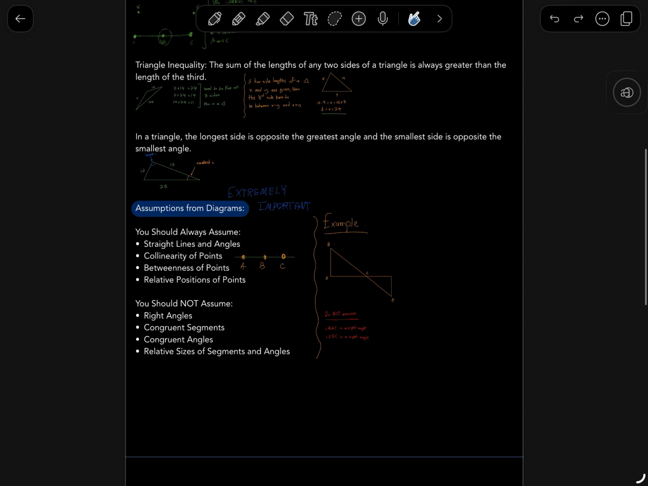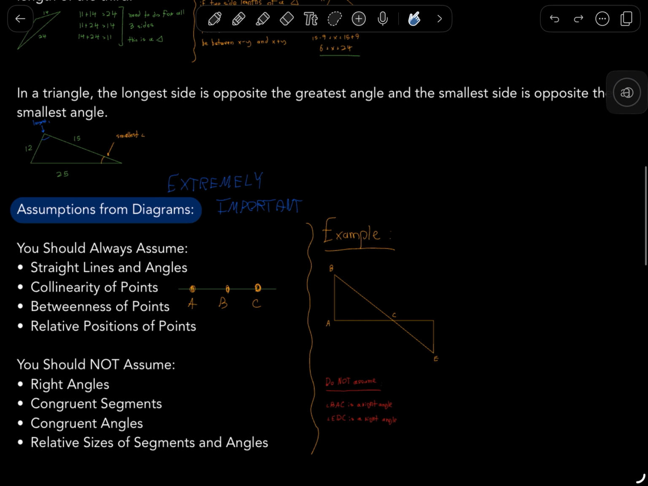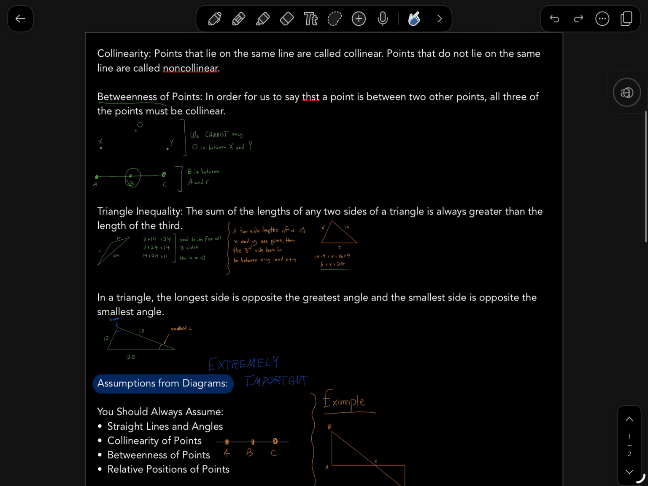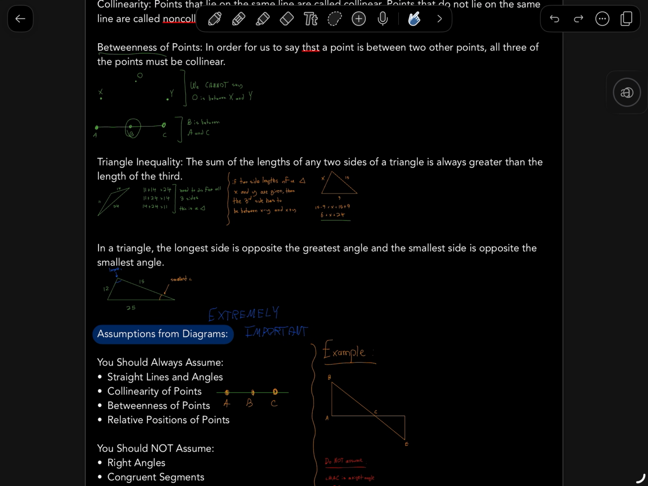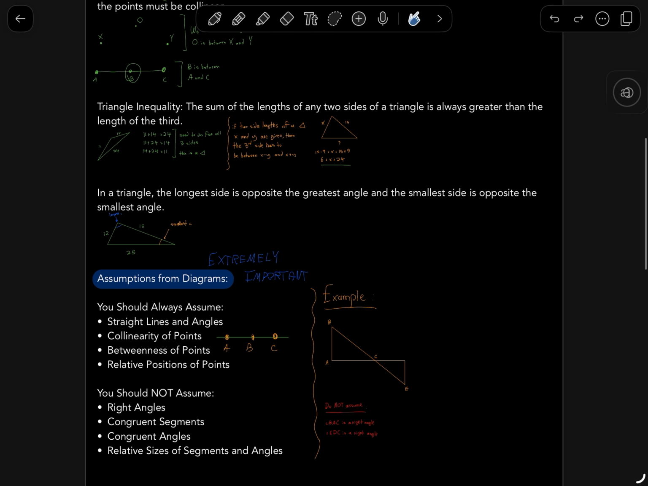So that's all for this specific lesson. The most important thing you should definitely know are assumptions. And these previous things, collinearity and betweenness, we already went over, but again, that's good to know. And triangle inequality, again a really cool theorem to know. It tells you if something is a real triangle or not.